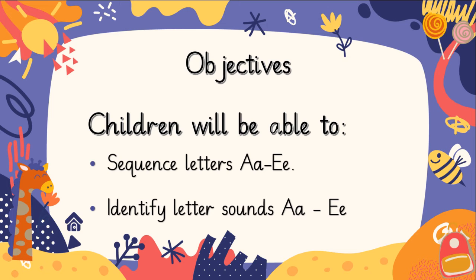Okay, so first of all, I'm going to tell you what is sequencing. In English, there are 26 letters from A till Z. When we arrange the letters in order, that is called sequencing. So today, we'll sequence the letters A till E. For this, I will show you the letter and you'll identify the sound, and afterwards I will ask you the sequence. Here we go.